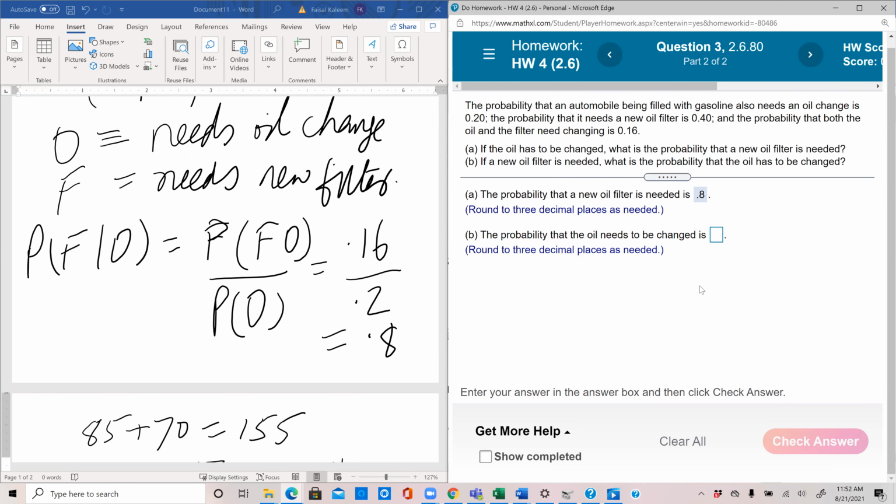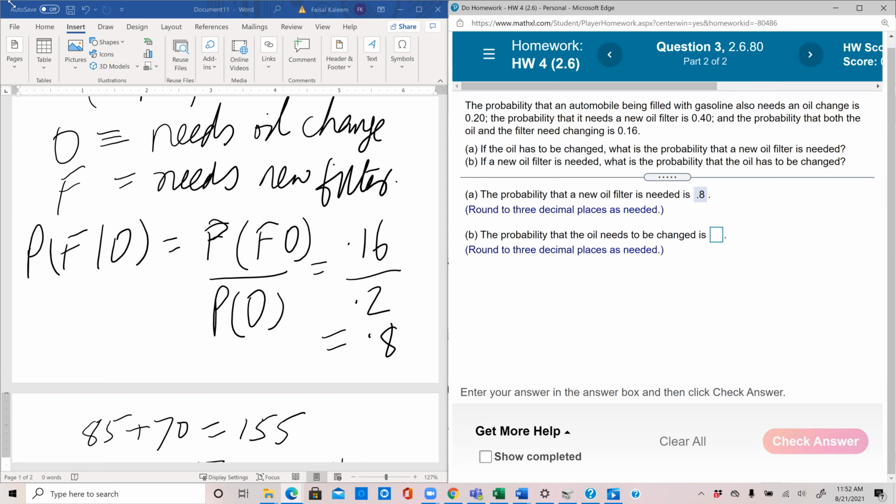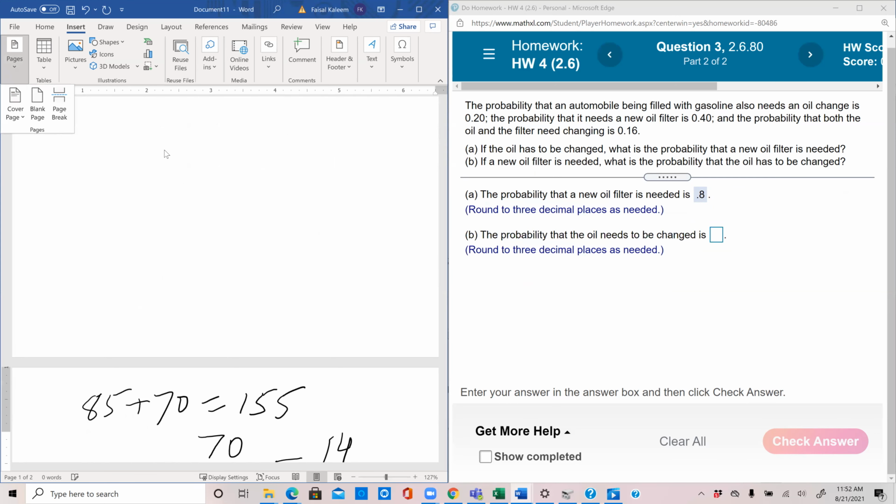Okay. Well, this is not well worded because they have a different B over here and they have a different B over here. And what they're really answering is the original B. Original B is saying if a new filter is needed, what's the probability that the oil has to be changed? So what they're really asking is, if a new filter is needed, so if, as I said, if means given, what's the probability that it needs oil changed?